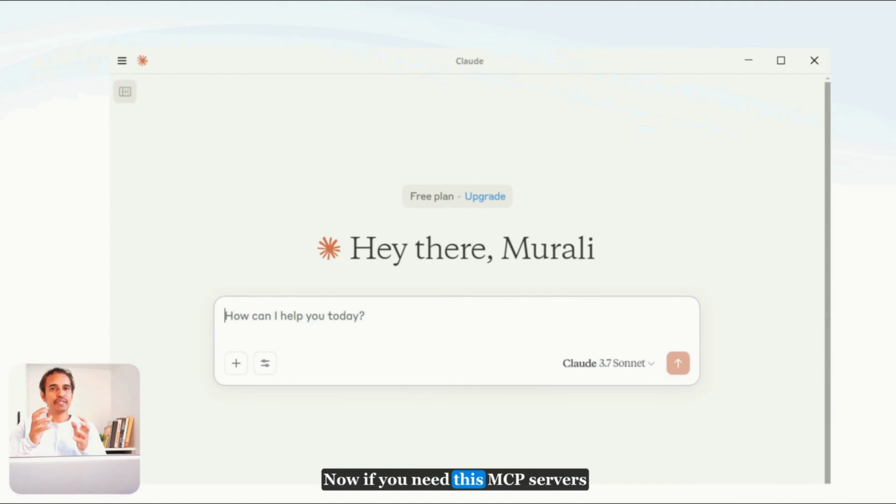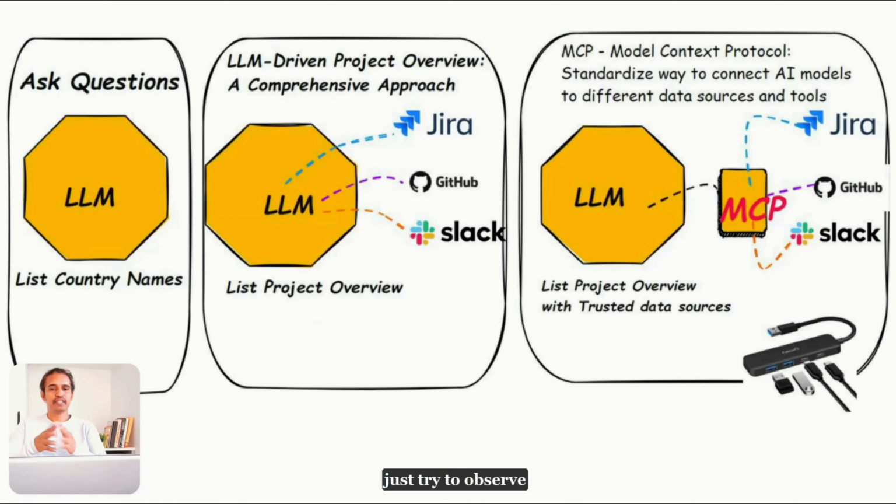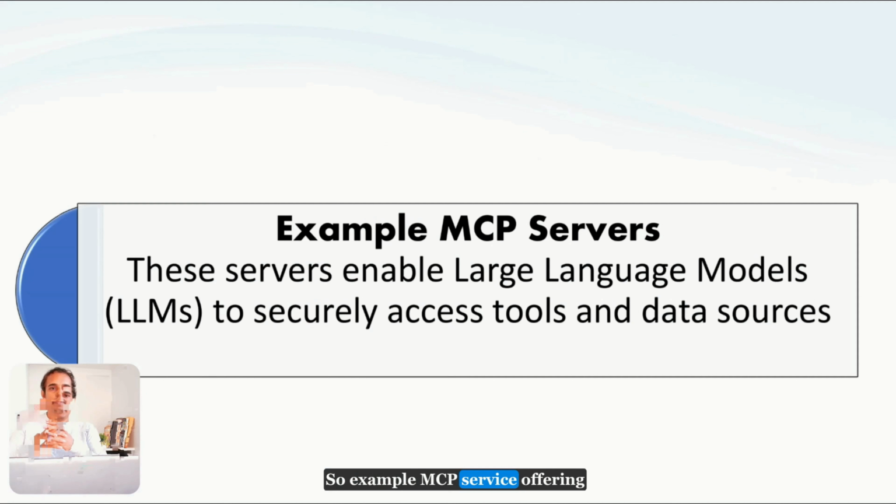Now, if you need these MCP servers, before that, just try to observe this comparison. Just now we observed three scenarios. First, asking some queries in the chat prompt. That is a simple one. It won't perform any other tasks, it will just give you simple query answers. And in the second scenario, we observed that if you ask some questions, it requires some integrations. To streamline this entire process in a secured manner, we are using an MCP server. For example, there is an MCP community offering the Model Context Protocol. You can go to the website and refer to it as well. I'll show you that as well.